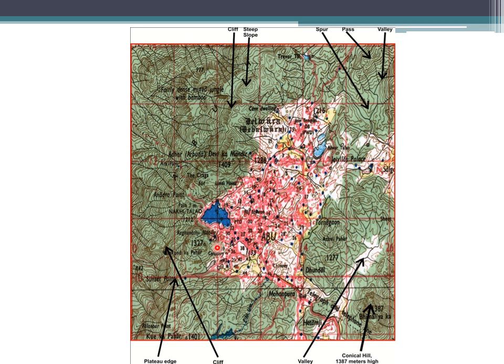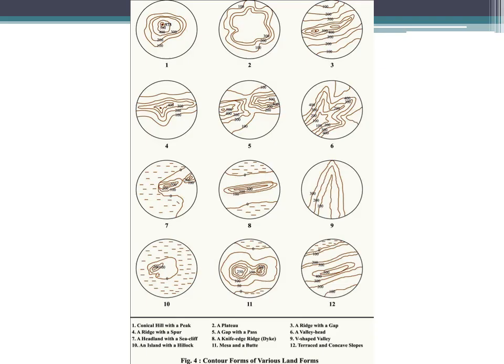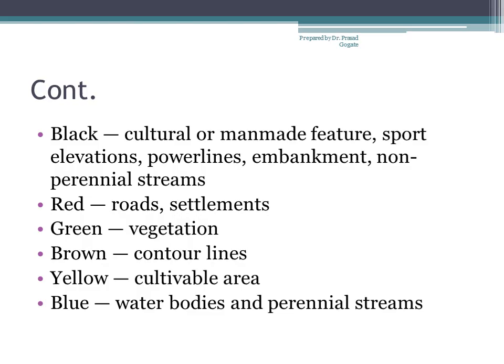Being a small city of Rajasthan, a very popular hill destination or tourist destination, this is given, and an index is given at the end of the map. Let's go ahead. These are some of the features I was discussing: conical hill, ridge, gap with a pass, how it looks like. So you can go through it, there is no issue, there are not many complications.